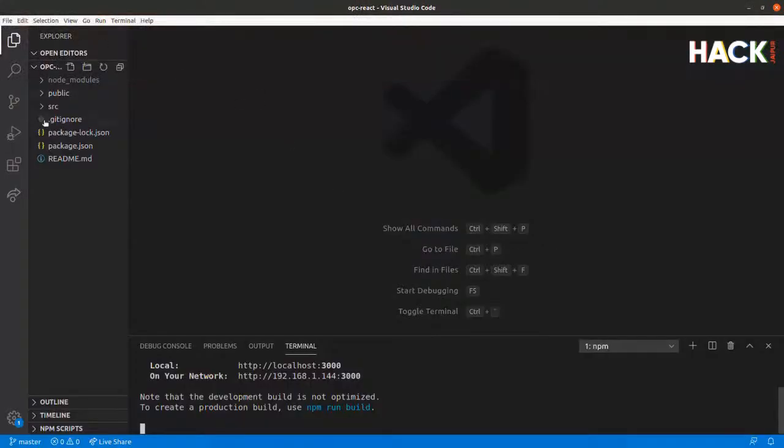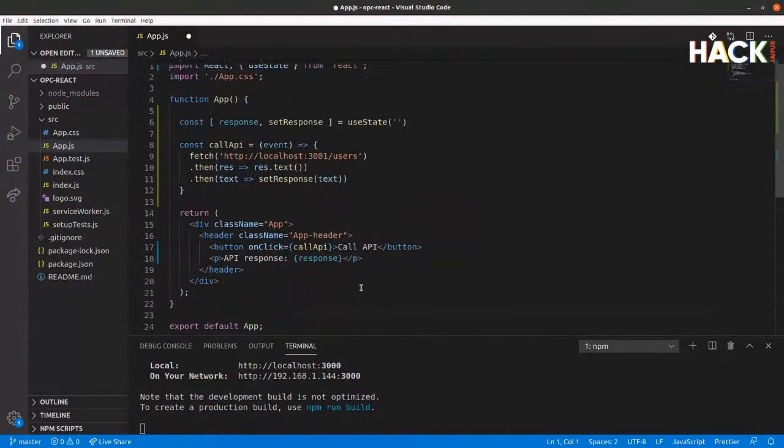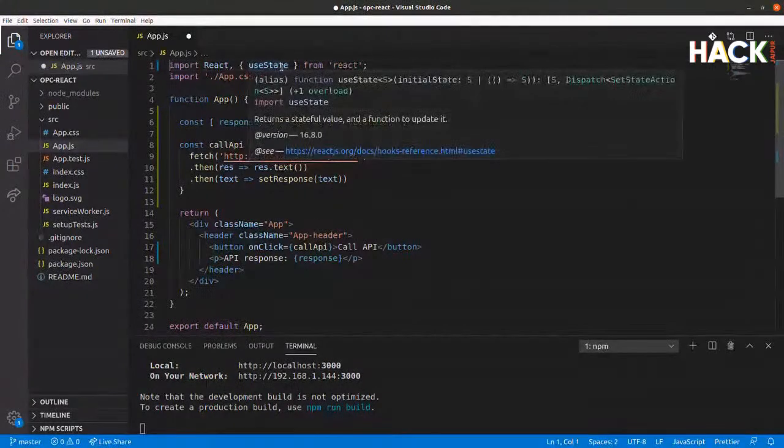First thing I'll do is we'll jump into the React app here, into source, into the main application. We've got the image here and the text saying edit this file to reload. I'm just going to replace all of this code and we'll go through it. So the difference here is that we can see the differences highlighted by these colored bars here, which is nice and useful. So we've added in useState.